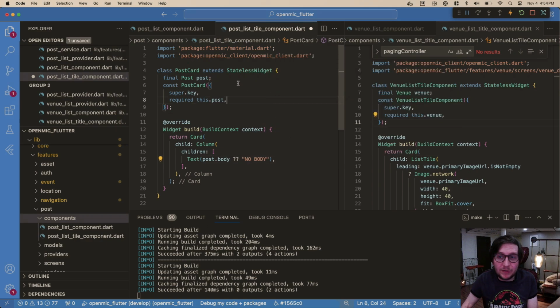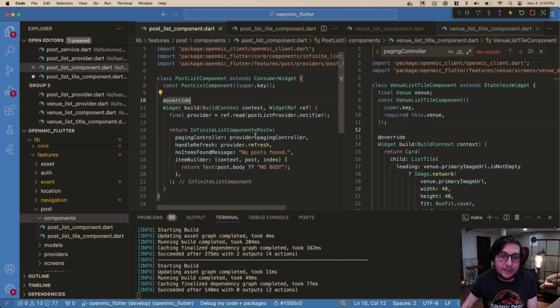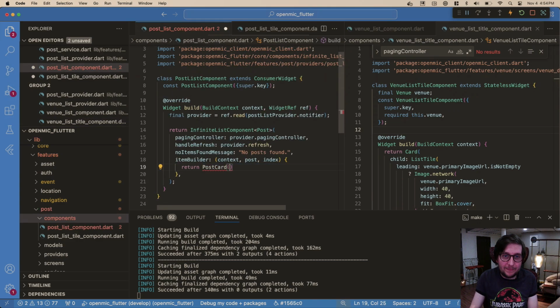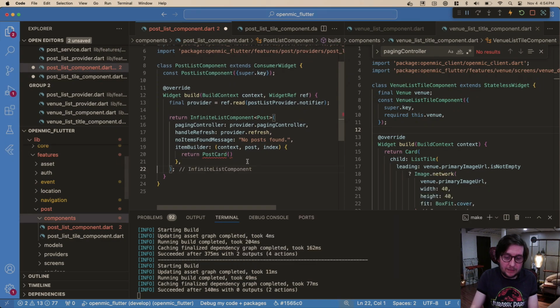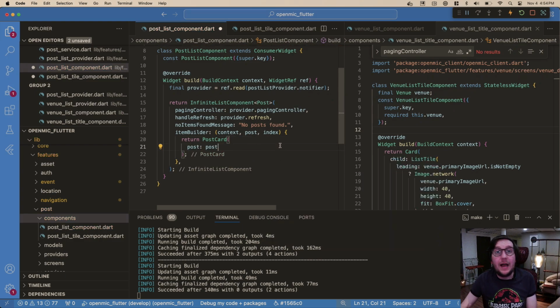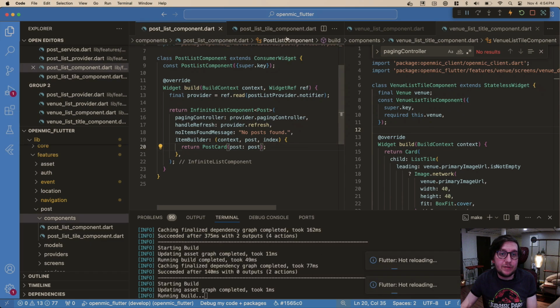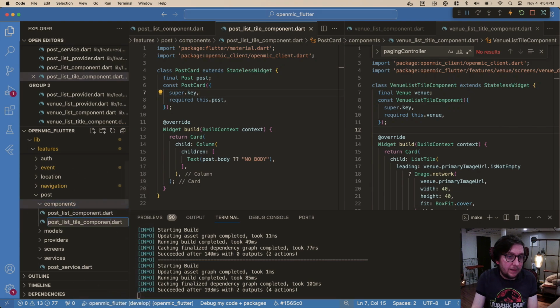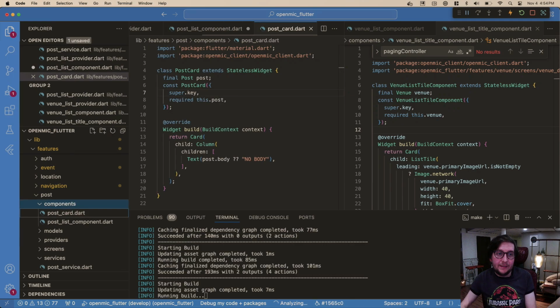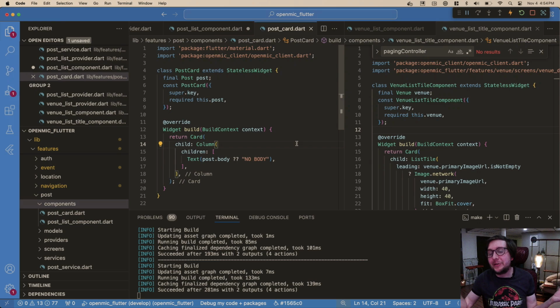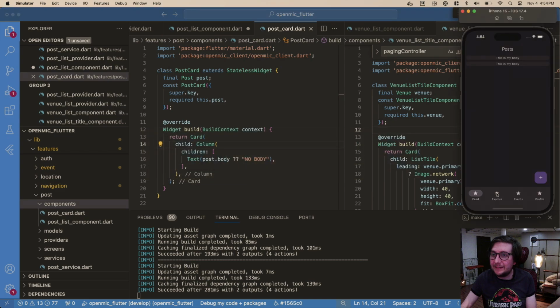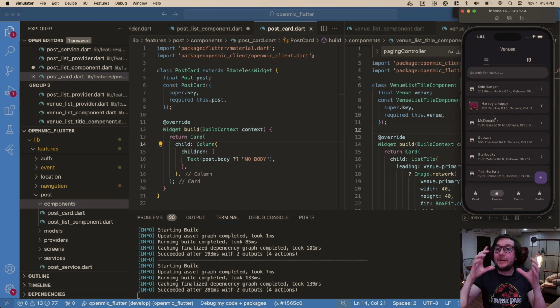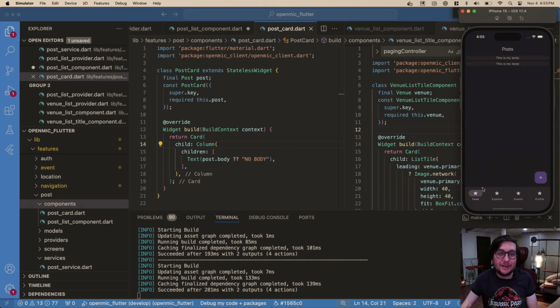So now we have our postcard, and we go to our post list. Instead of doing text, we just do postcard, which we need to import, and we just pass in the post as post. Look at that, post to post. Everything's just named. It looks great. Let's save all that, and let's rename this file to just postcard. Even though we're probably going to do the same with venues and stuff, there's no need for them to be like this. They might be a bigger image, but let's start with the post and figure it out.